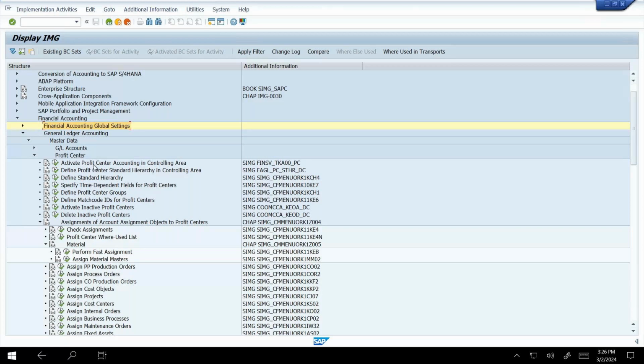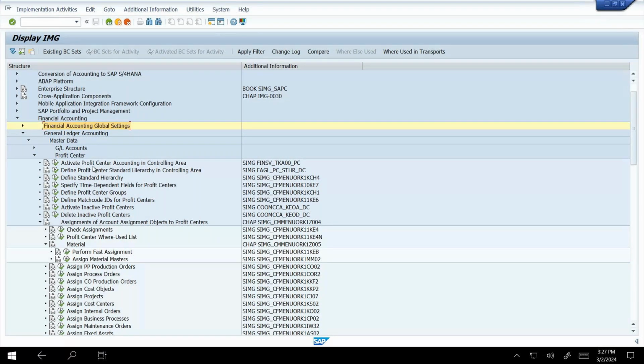Here we don't have a T code. Other options, like assign PP production order, have T codes such as CO02, but this option doesn't have one. We can only reach it by path. Can you explain the path one more time?